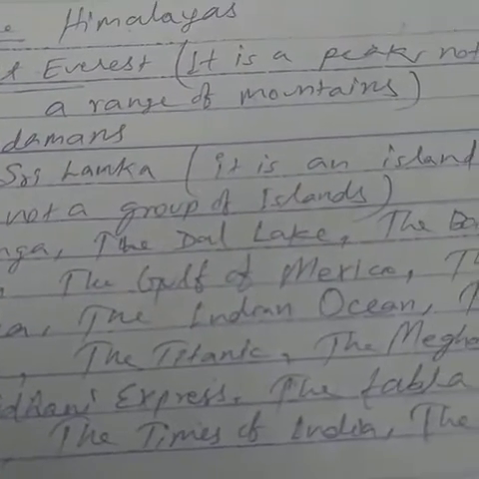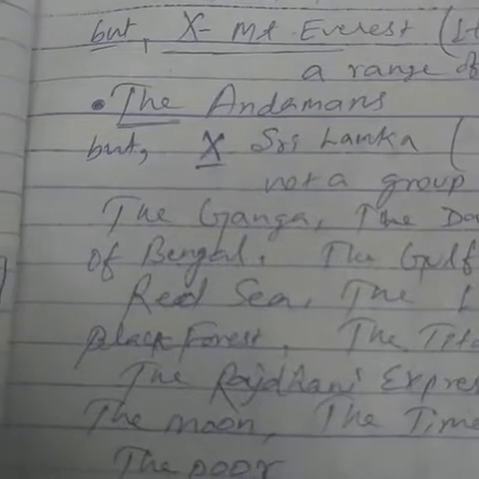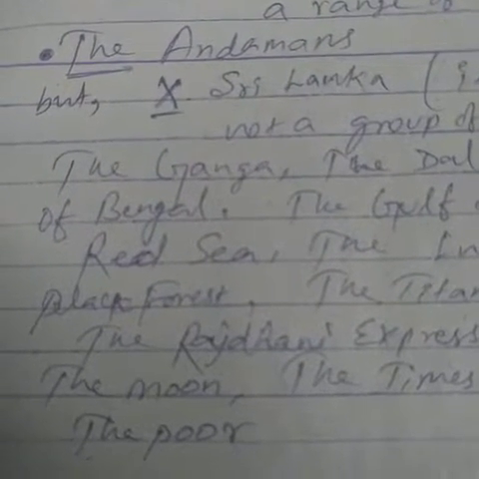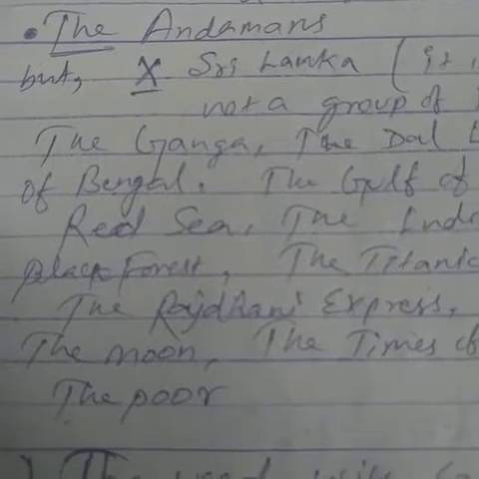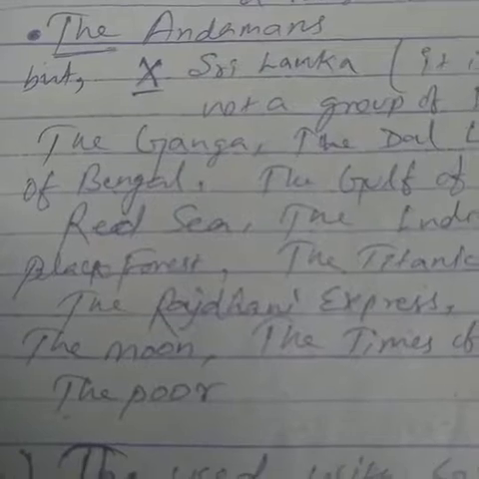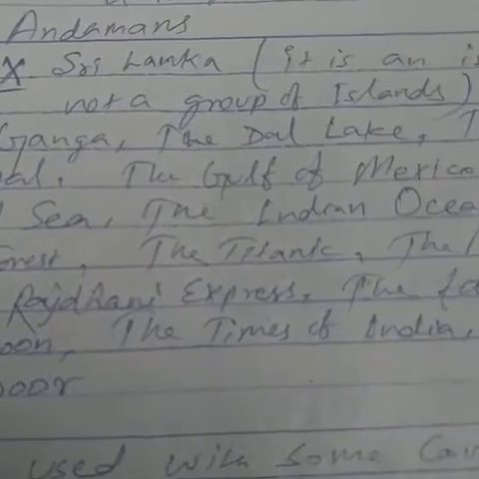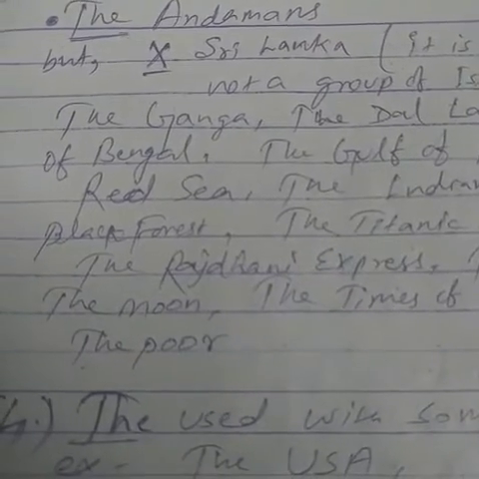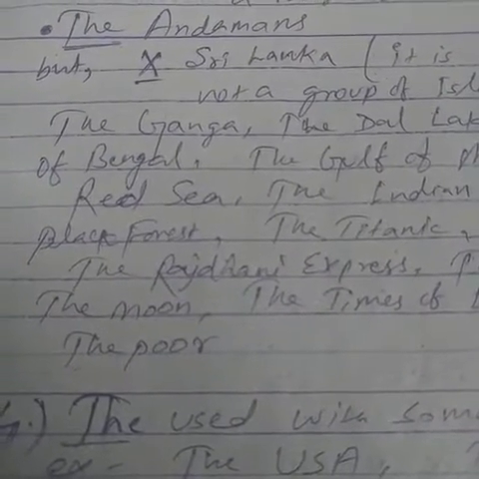The Andamans are a group of islands, so the Andamans. But Sri Lanka is also an island but not a group of islands, so no article is used.